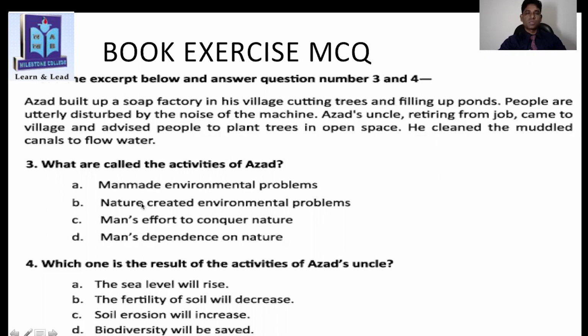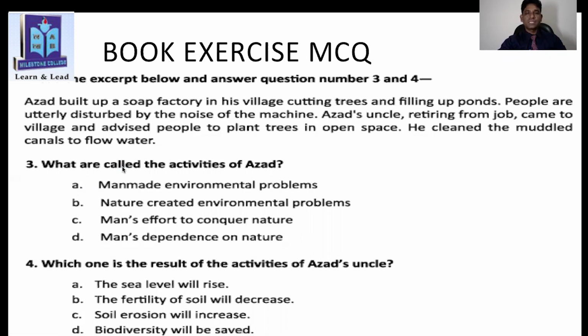So now, can you guess what are called the activities of Azad? Man-made environmental problems, natural created environmental problems, and man's effort to conquer nature and man's dependence on nature. So which one will be the answer here? Yes, man-made. This one will be the answer. Okay. A, answer will be A.